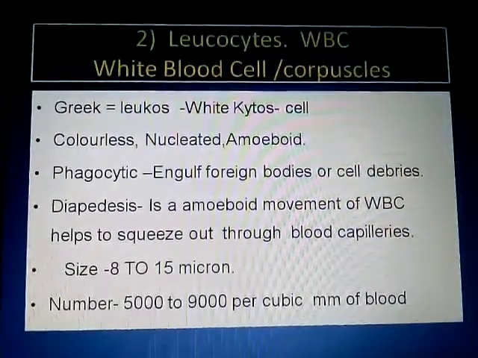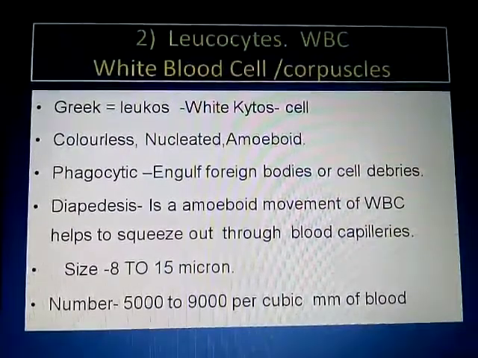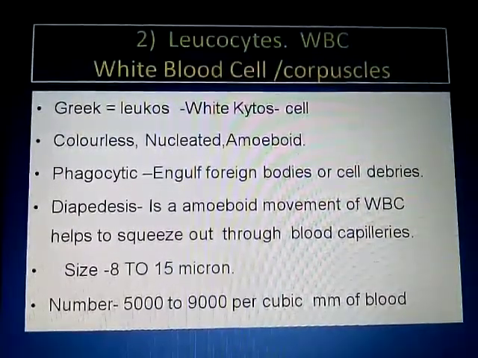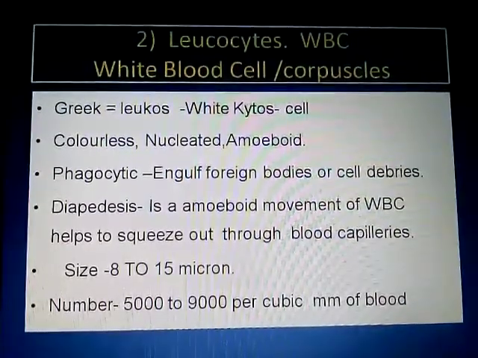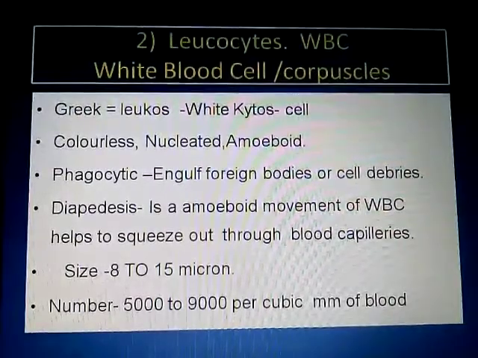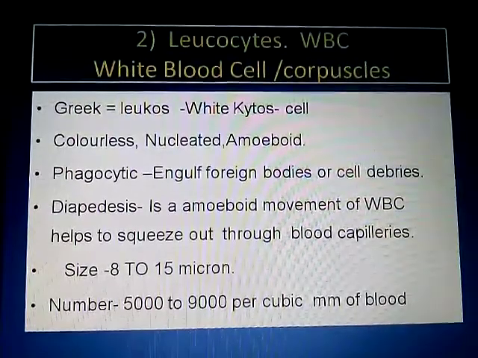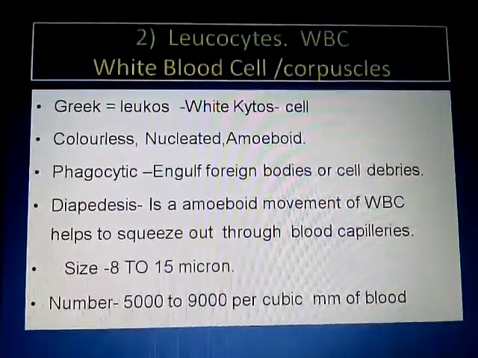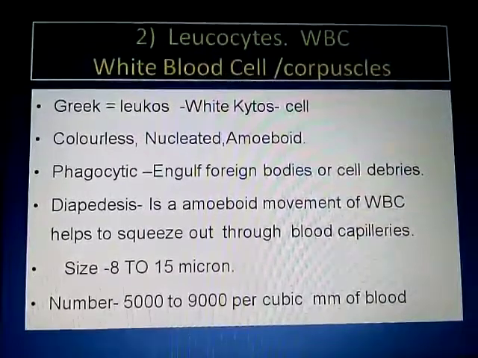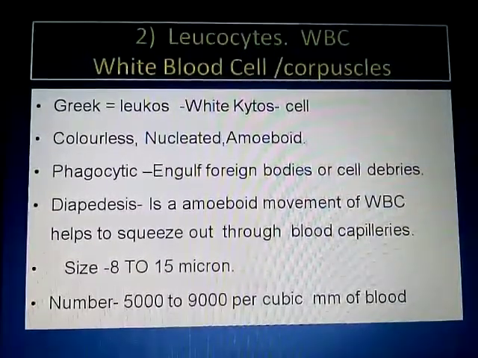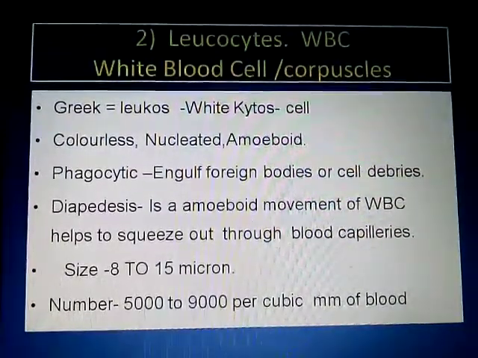The amount of WBC is very less compared to the RBC, because as we have discussed, RBC shows about 5.1 to 5.8 million per cubic millimeter of blood in human males, and in females, 4.3 to 5.2 million per cubic millimeter of blood.